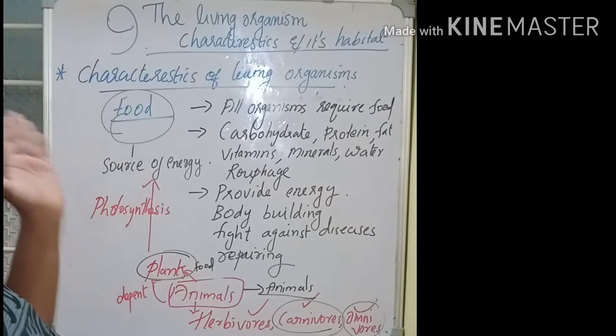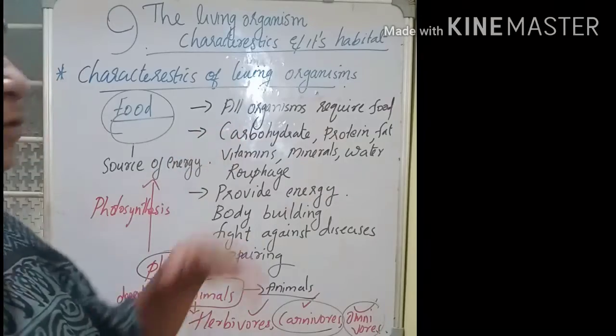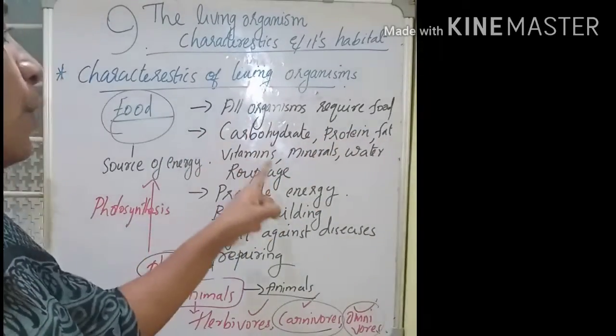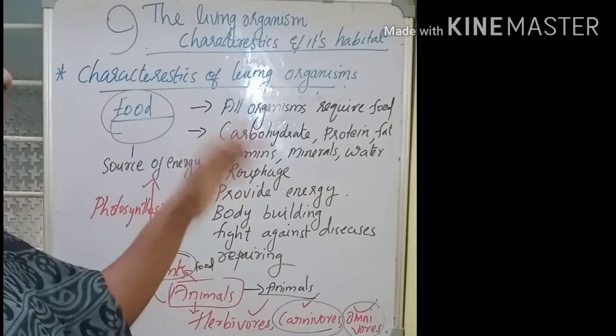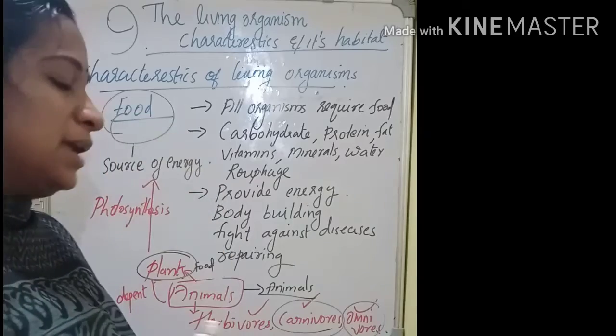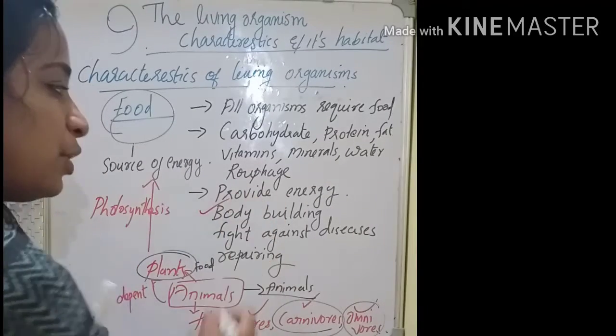So food is the source of energy. And what are we getting from the food? Carbohydrate, protein, fat, vitamins, minerals, water, roughage. These all we get through the food, and they provide the energy, and they help us with body building.